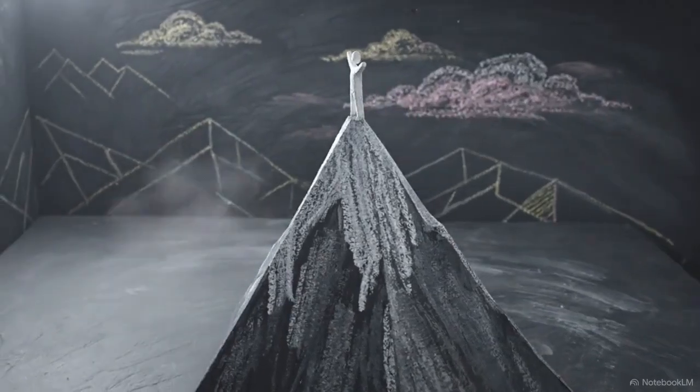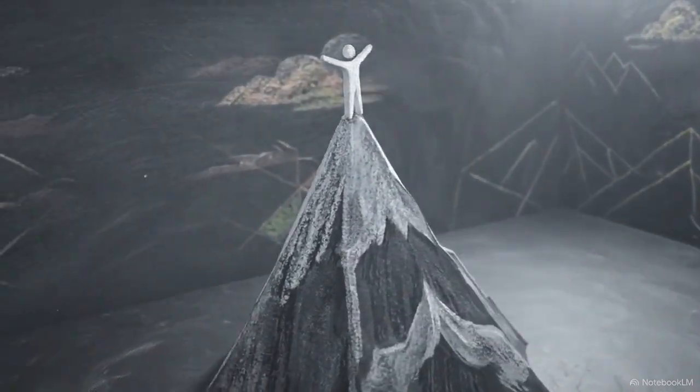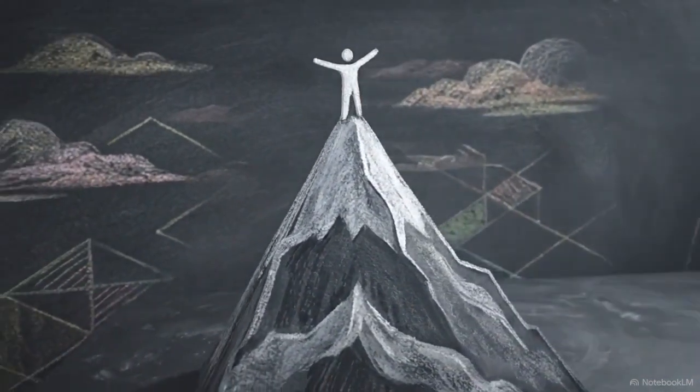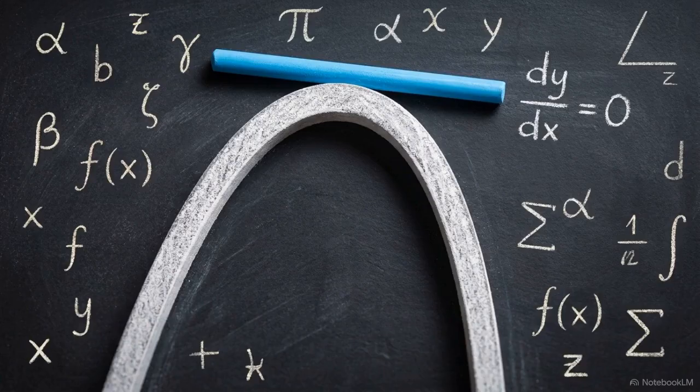Finding that vertex is like reaching the exact physical summit of a mountain. Once the slope hits zero, there is no higher ground to find. By learning to track a shifting algebraic rate of change to exactly zero, we isolated the point where growth halts and the downward curve begins. We deduced the mathematical framework of optimization and laid the direct conceptual foundation for differential calculus.